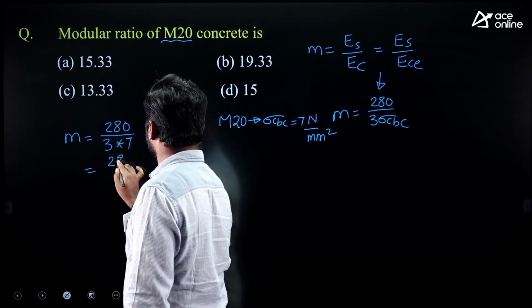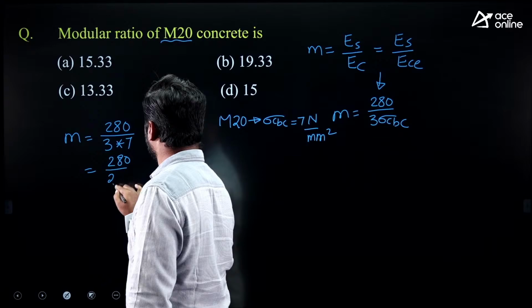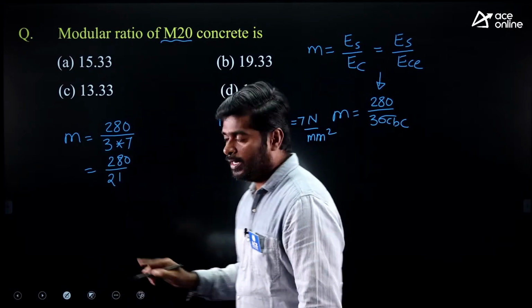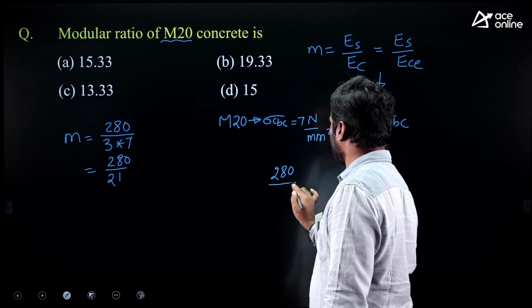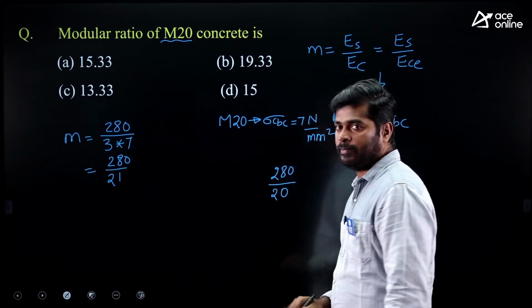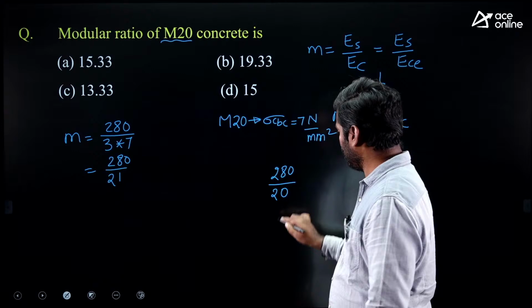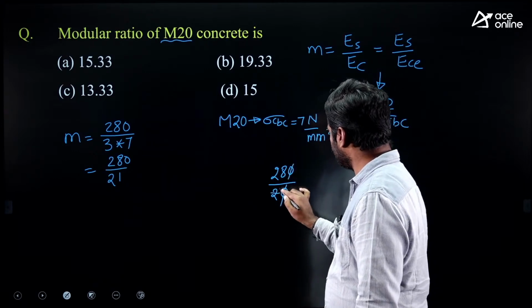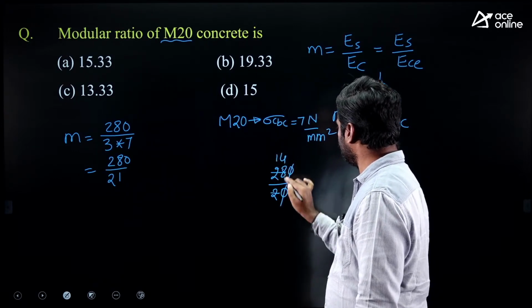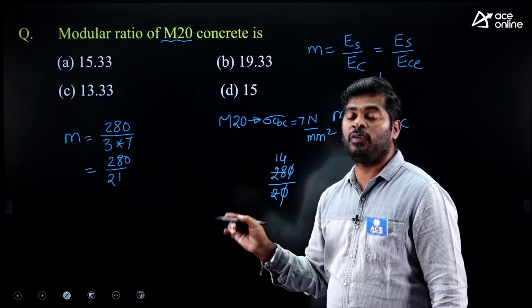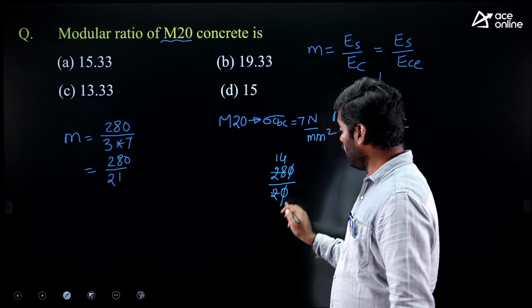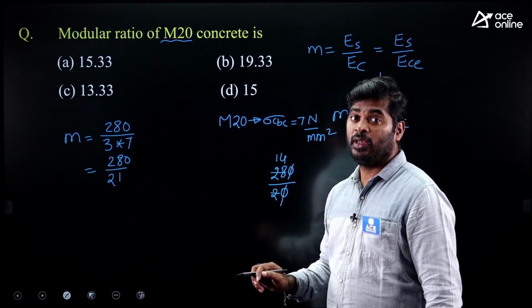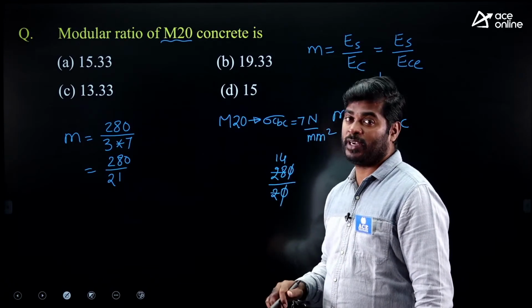Simplifying this is difficult. 280 upon 21 we are getting. Simplification is difficult, so instead of 21 we can take 20. Easy to simplify, the zeros get cancelled, two 14s. So the answer will be very close to 14 but not exactly 14, because we have taken the approximation of 20 instead of 21.